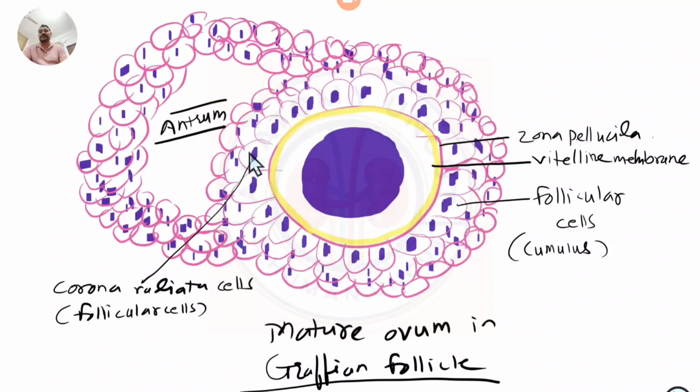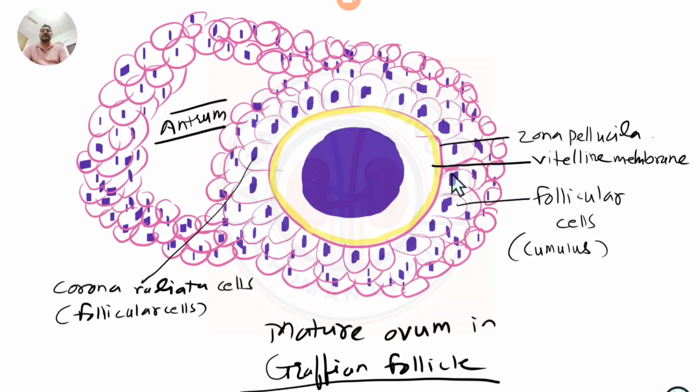The intimate cells which cover the surface of the oocyte, here we call corona radiata cells. They are nothing but the follicular cells immediately adhered to the surface of this oocyte. These cells need to be penetrated by the incoming spermatozoa, and only then is fertilization possible.